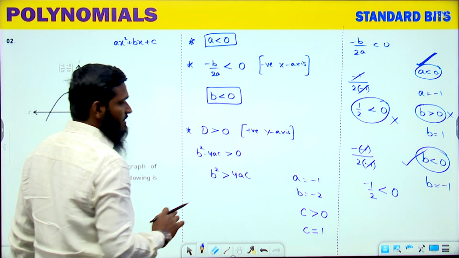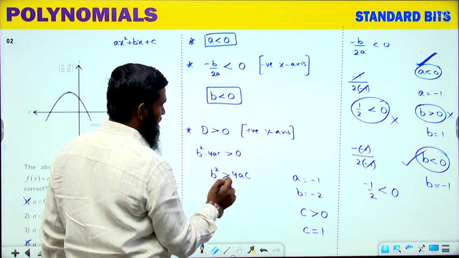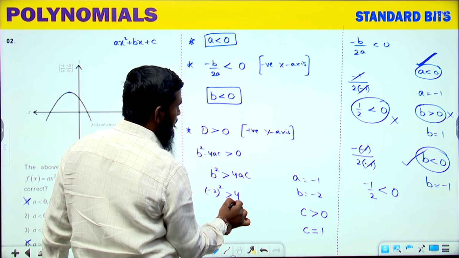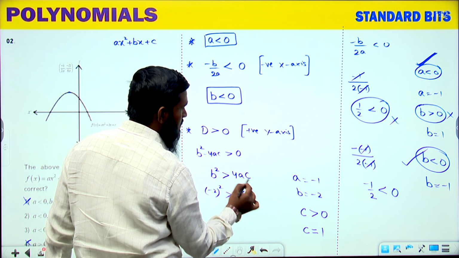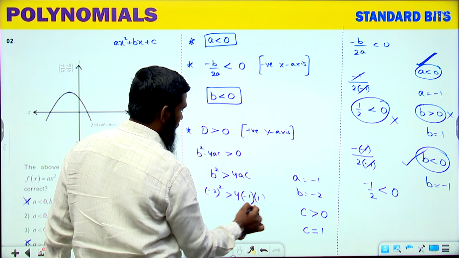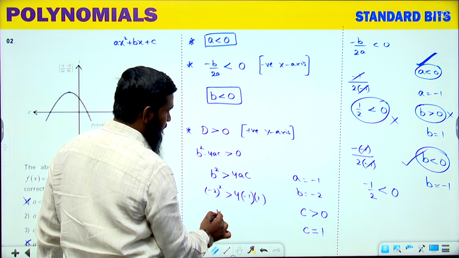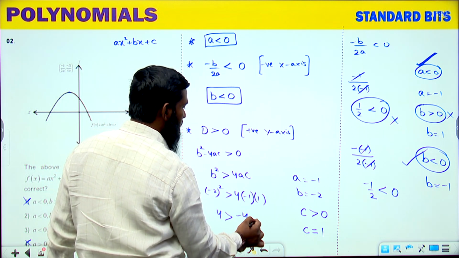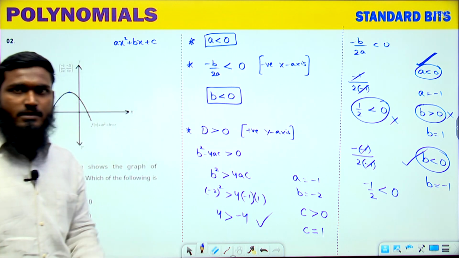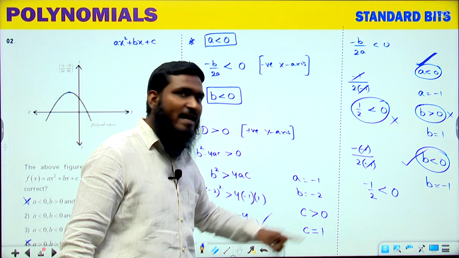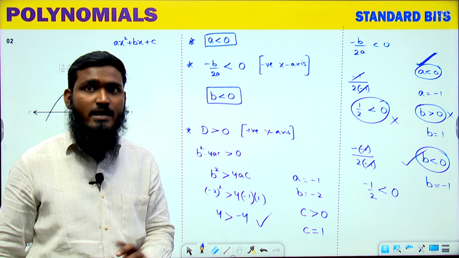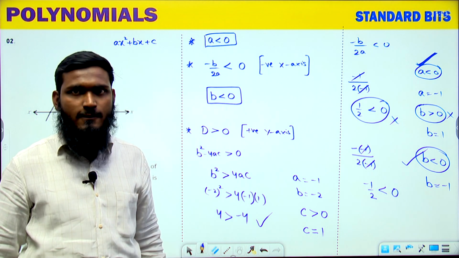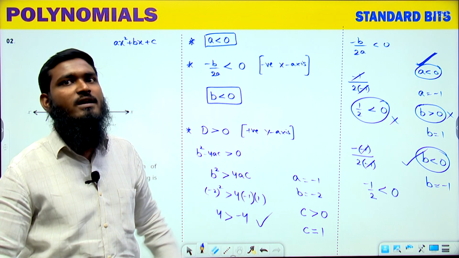Okay. Now, let us apply these values over here. B value what we are having? Minus 2. Minus 2 whole square greater than 4, A value minus 1, C value what we are having? 1. Okay. So, minus into minus plus, 2 2s are 4, is greater than minus 4. 4 is greater than minus 4 means obviously it will be correct. Okay. So, whatever the C value is greater than 0 we have taken, that condition is correct. But if you are taking C is less than 0, we will not be getting the correct answer.